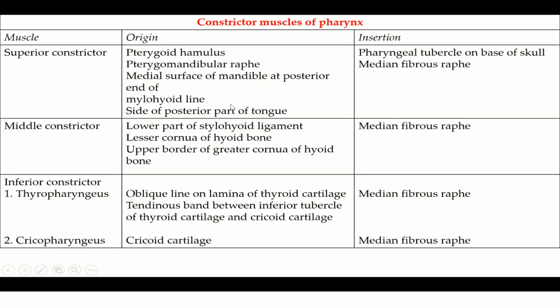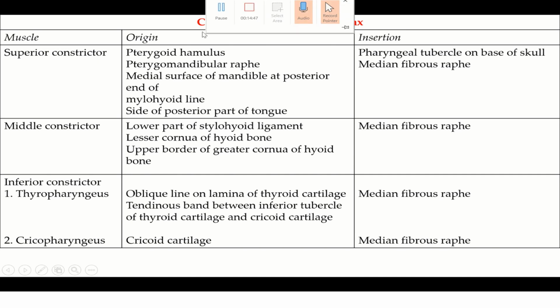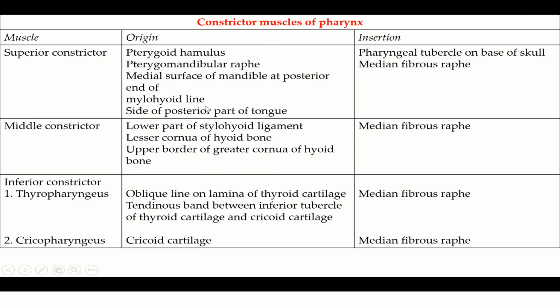You can see here the constrictor muscles of the pharynx. The superior constrictor takes origin from the pterygoid hamulus, pterygomandibular raphe, the medial surface of the mandible at the posterior end of the mylohyoid line, and the side of the posterior part of the tongue. Insertion is the pharyngeal tubercle on the base of the skull and the median fibrous raphe. The middle constrictor arises from the lower part of the stylohyoid ligament, the lesser cornu of the hyoid bone, and the upper part of the greater cornu of the hyoid bone, and is inserted into the median fibrous raphe.